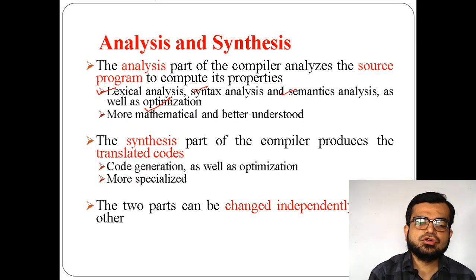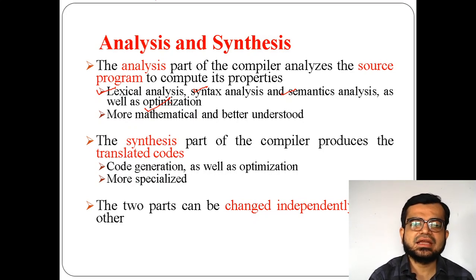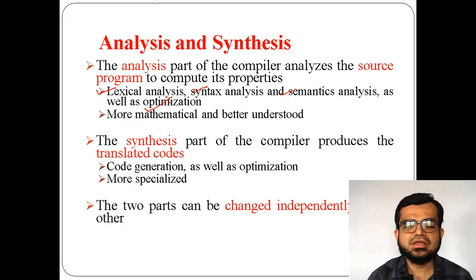So analyzing means analyzing the source code in different aspects: to get groups of tokens, to check the grammar, to check the meaning, and to optimize the code.